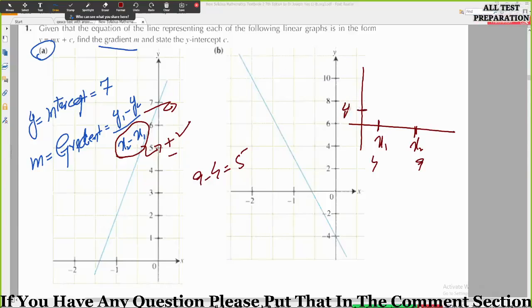Let's say this is y1, this is y2. So which one is greater, y1 or y2? y2. Okay, so the net sign of y1 minus y2 will be negative or positive? Negative. तो यहाँ पे तो आपका ग्राफ जो है वो राइजिंग है, और in the last few lectures I told you that if your graph is rising, then the gradient will always be positive. In this case, your gradient will be negative because this graph is dropping.